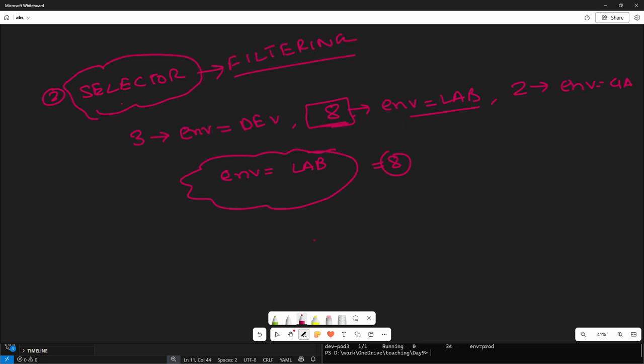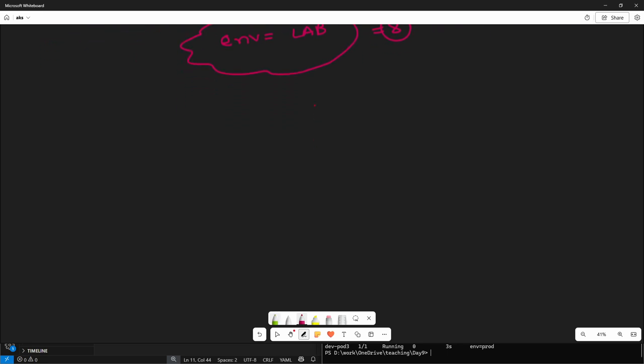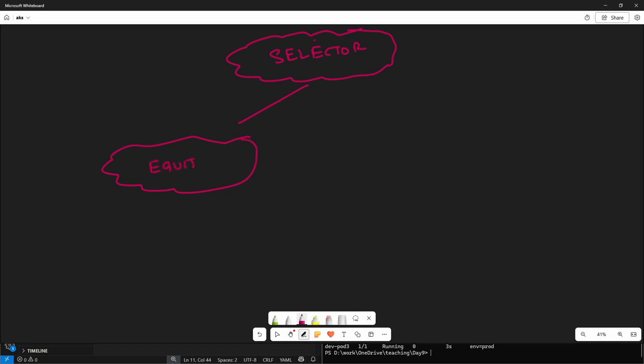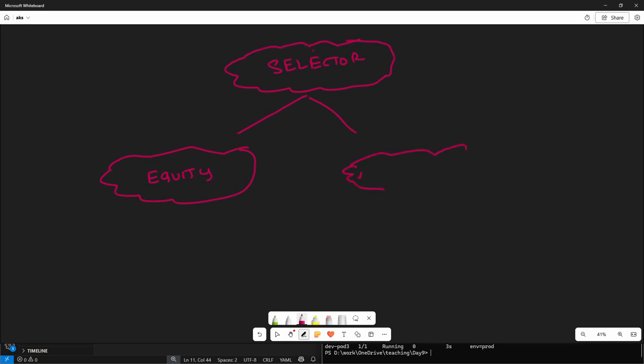Okay, so in Kubernetes we have two types of selector. The first one is called equity based selector, and the second one is called set based selector.